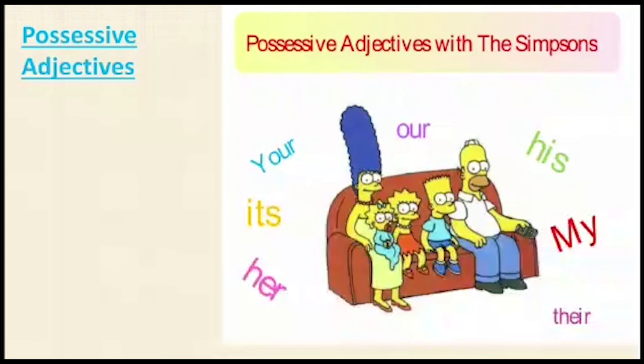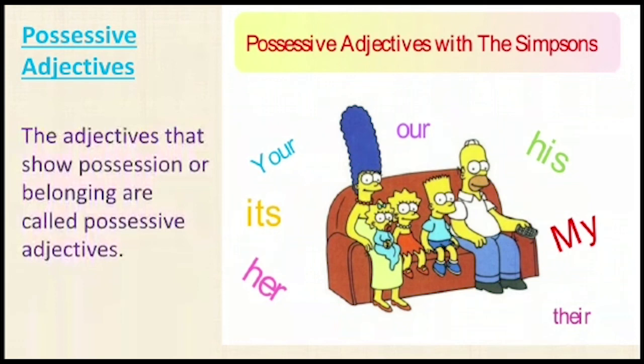Possessive adjectives. Yes, children. Possessive adjectives with the Simpsons. So let's see this comic picture here. Here we can see one family, and there are many words which are encircling this family. What are those words? Our, his, my, their, her, its, your. So all these words show possession or belongingness. These show the relationship of any object or noun with other objects or nouns.